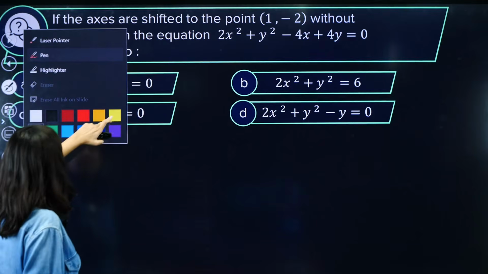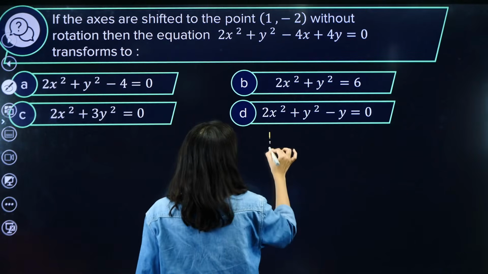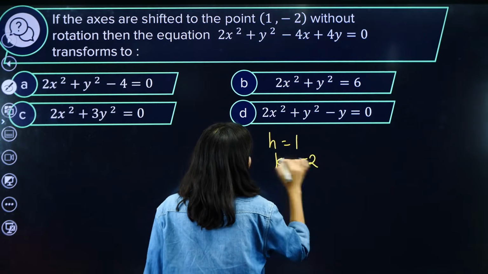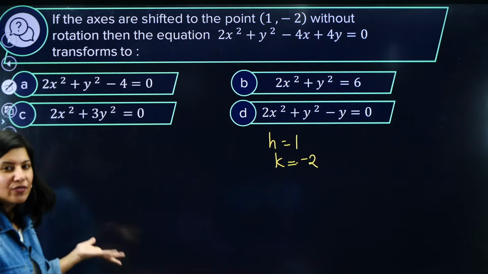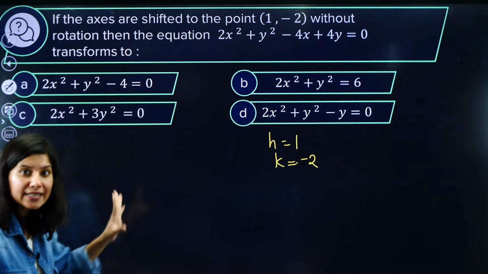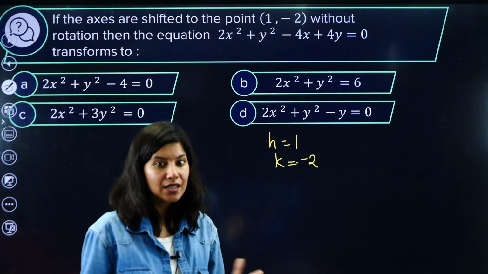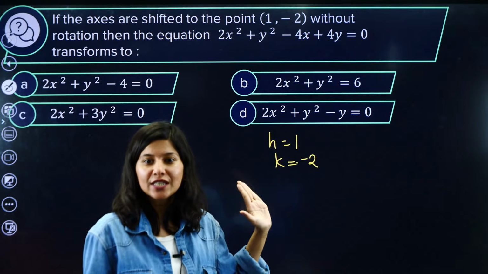Level up, okay. Axes are shifted to the point (1, -2), so h equals 1 and k equals -2. That is the very first information. Now, without rotation, that means we are not rotating, so there is one more concept called rotation of axis. That's why they are clarifying. We are not rotating the axis. So we are just following the horizontal shifting.